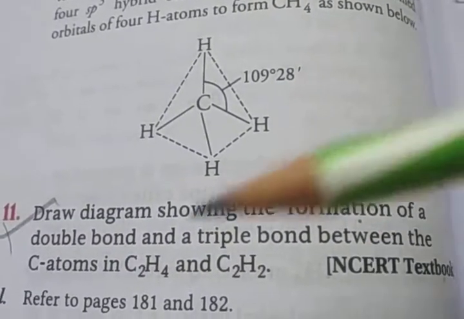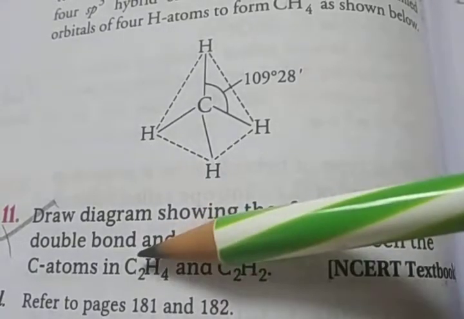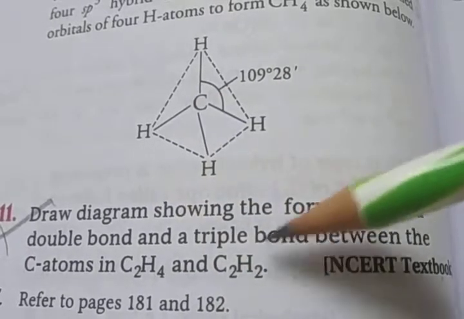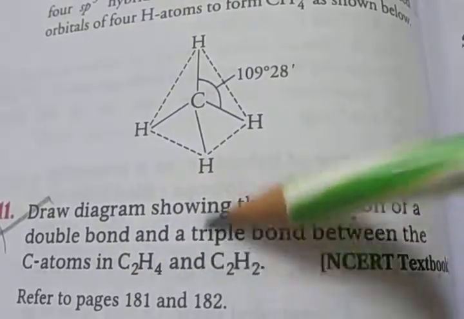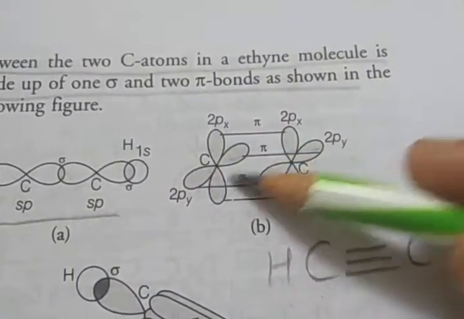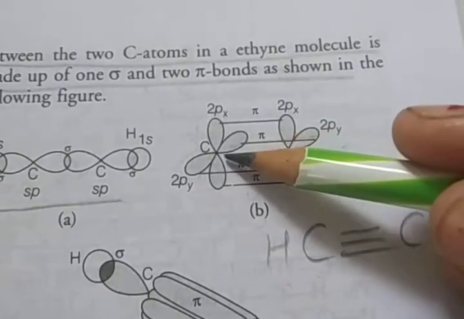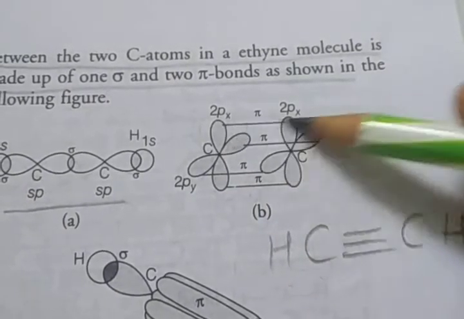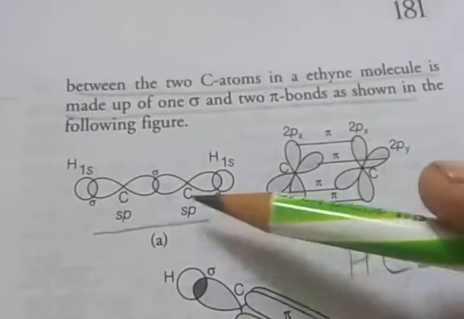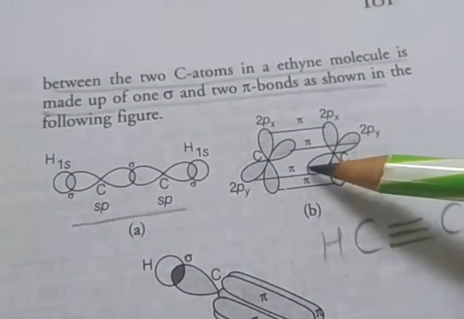Next question is, draw the diagram showing the formation of the double bond and triple bond between the carbon atoms in C2H4 and C2H2. This is your homework, because for double and triple bonds we have to overlap. This is the structure we have to form. See, this is the structure of ethyne. Carbon, so C triple bond C. So 2 pi bonds, sharing with the other carbon. You can draw this way also. Carbon attached with a single sigma bond, and you can draw this way.